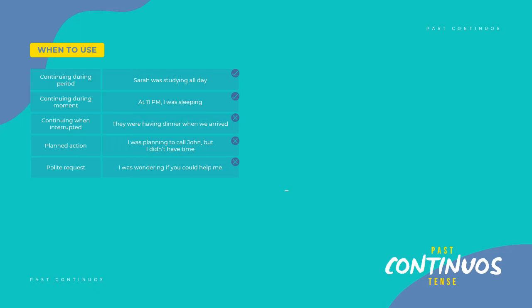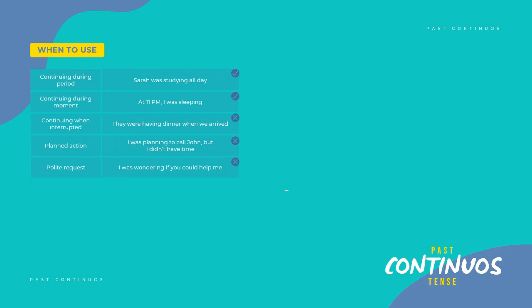But there are a couple of advanced ways. Let me just explain to you what they are. We can also use it sometimes to talk about an action that was planned. For example, I was planning to call John. I was thinking about it. I was planning to call John, but I didn't have time.